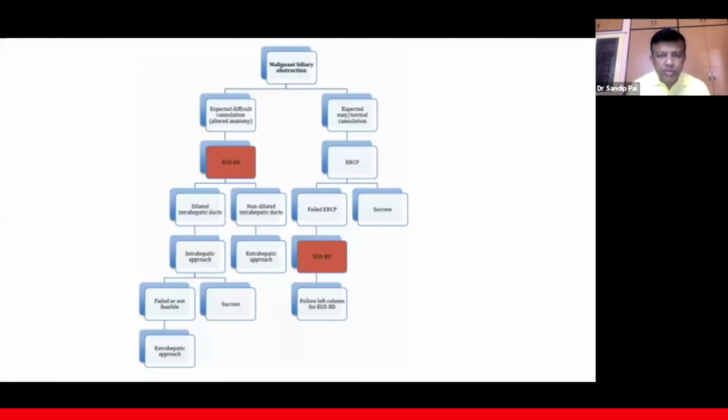Any patient who comes with malignant biliary obstruction can be expected to have difficult cannulation or easy, normal cannulation. If it is easy, normal cannulation, we do ERCP, success, good. If it's a failed ERCP, then we can go for US biliary drainage. For US biliary drainage, again, we should note whether the intrahepatic ducts are dilated or non-dilated. If there are non-dilated intrahepatic ducts, we always go for an extrahepatic approach. If there are dilated intrahepatic ducts, then you can do an intrahepatic approach. If that fails or is not successful, then you can go for an extrahepatic approach. If it is a success, then that's good.